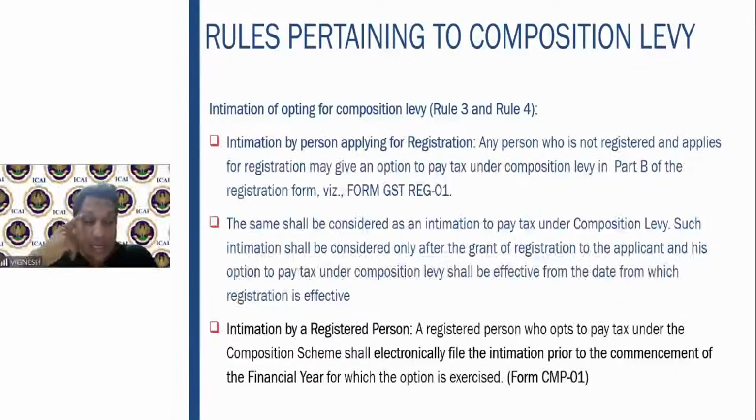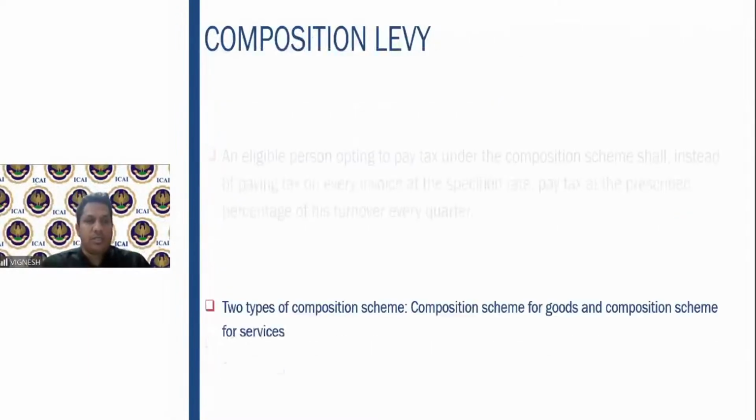Intimation is considered only after the grant of registration. Whoever opts to pay under the composition scheme shall file the intimation prior to the commencement of the year. That means every year you have to inform the GST department that you are going to file under the composition levy. So you have to file this CMP1 that you have clearly opted to file under the composition scheme.